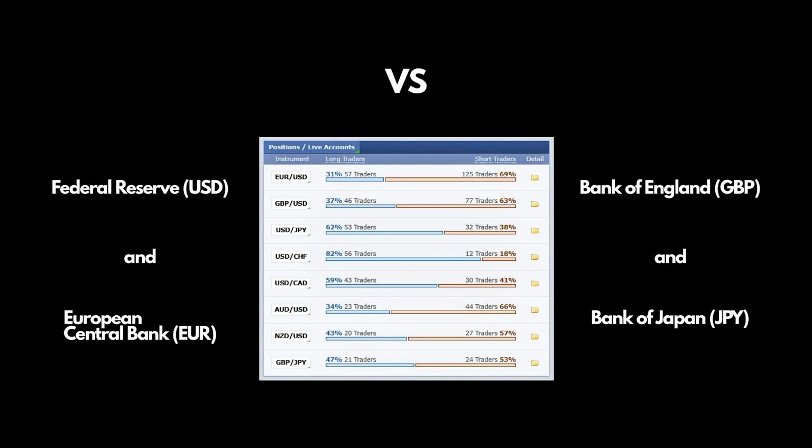There are 4 major central banks every trader watches: the Federal Reserve, the European Central Bank, the Bank of England, and the Bank of Japan. Also keep an eye on the Reserve Bank of Australia and the Bank of Canada. Each has regular meetings and rate statements. These are gold mines for market moving opportunities.